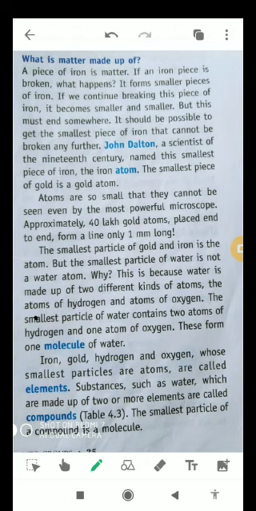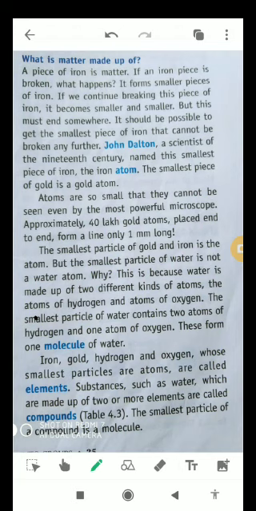John Dalton, a great scientist of the 19th century, named this smallest piece of iron the iron atom. The smallest piece of gold is a gold atom. Atoms are so very small that they cannot be seen even by the most powerful microscopes. Approximately 40 lakh gold atoms placed end to end form a line only 1 mm long.